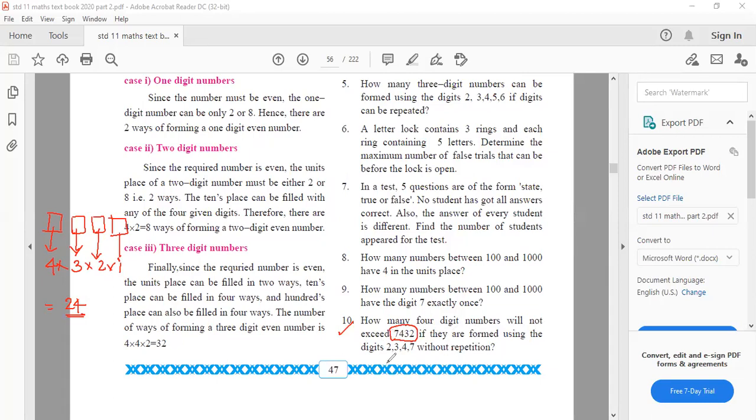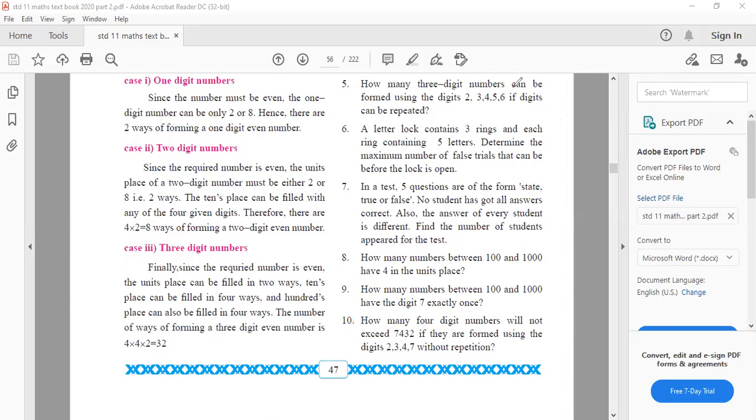Any number you form will not exceed it. Whatever numbers you are forming will not exceed it. So what is your answer? 24. Okay, let me see how many of you have given the answer. Yes, Nandana has given the correct answer. Pashwa has given. Yash has given.